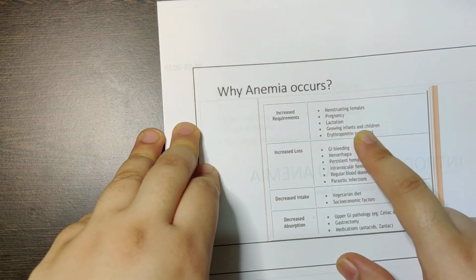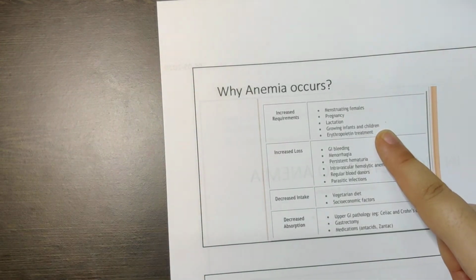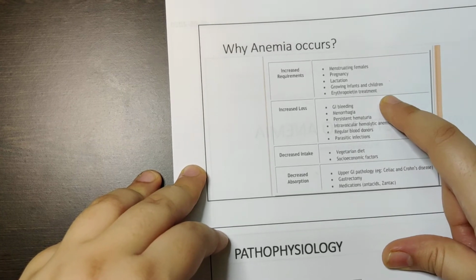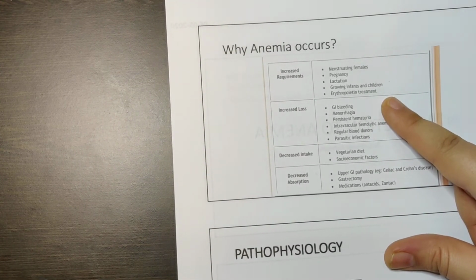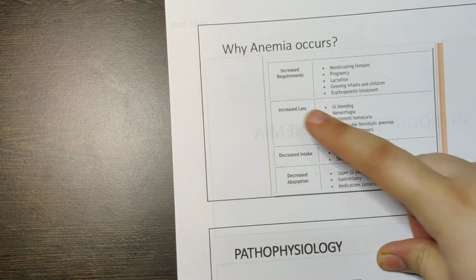Then you have growing infants and children. When the kids are growing, the bones are expanding, so during that time you require more. Then erythropoietin treatment. Erythropoietin treatment is done in cases where the kids have bone tumors or bone marrow transplant. During that particular time we give erythropoietin treatment. Increased loss.